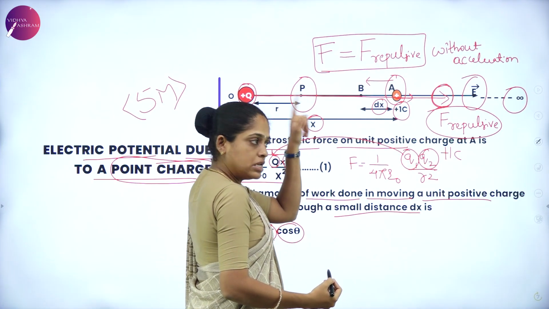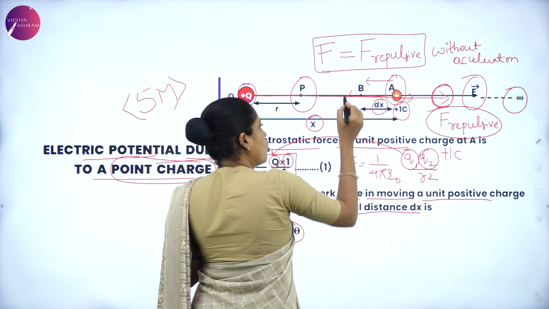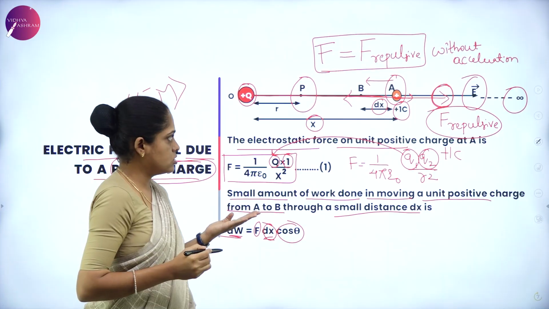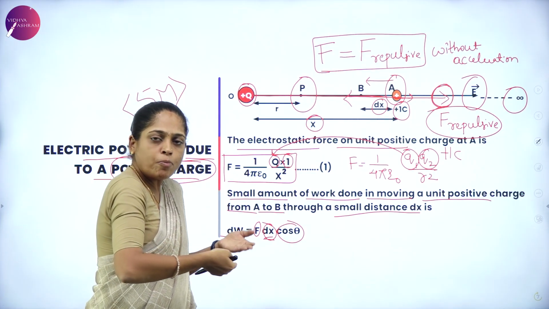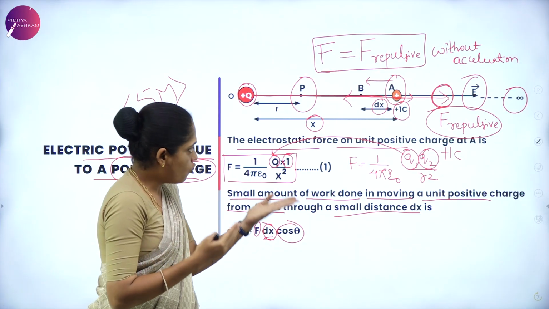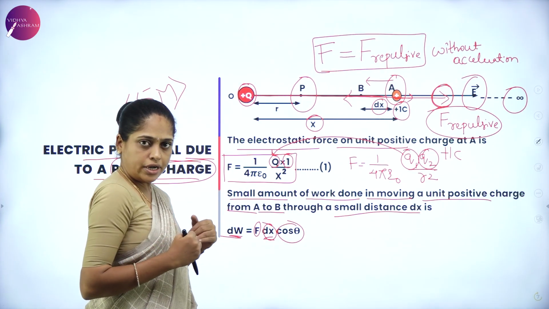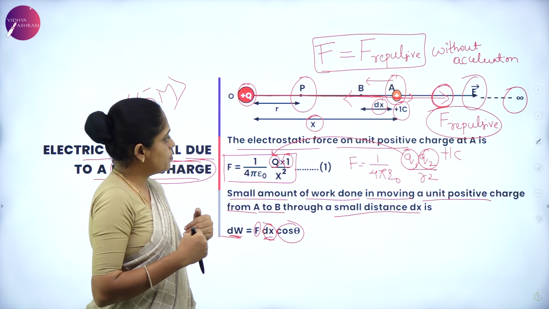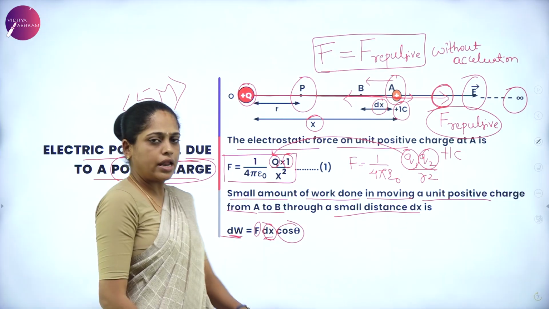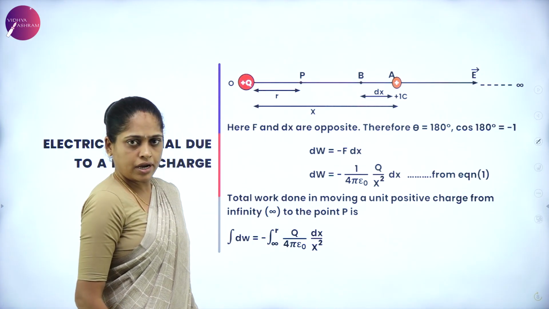But we are displacing it in the opposite direction to that repulsive force, that is, it is moved from point A to point B. Now the force and the displacement are in opposite directions. When they are in opposite directions, the angle between them is 180 degrees.